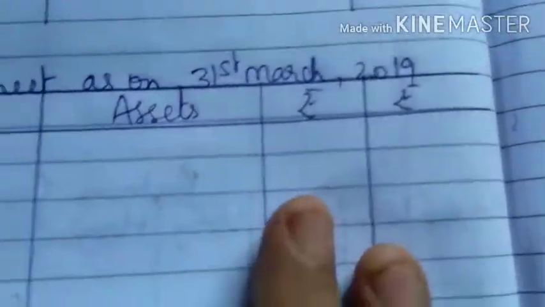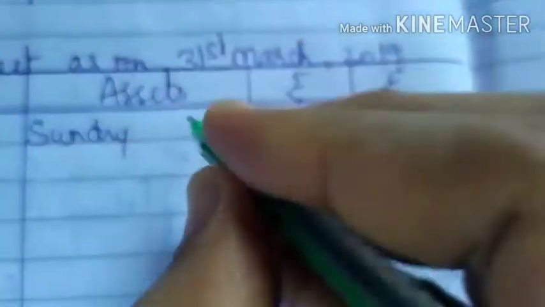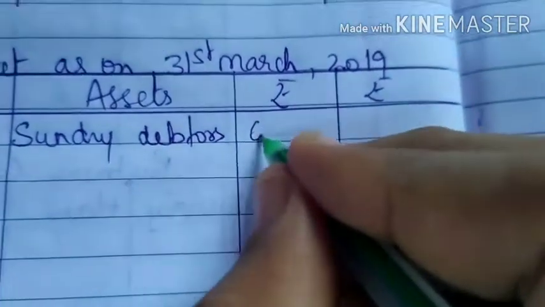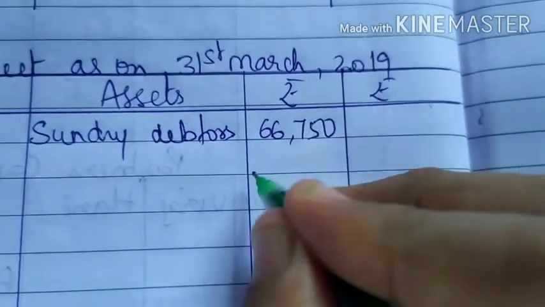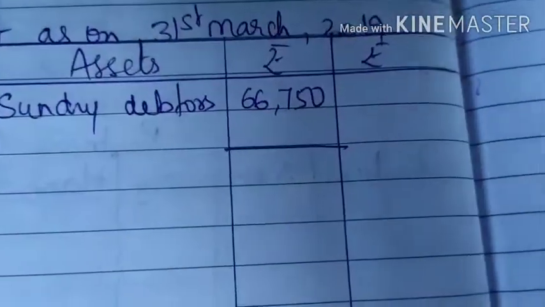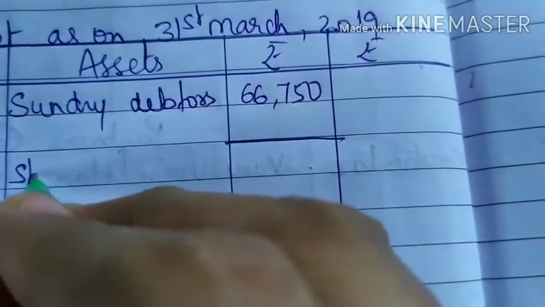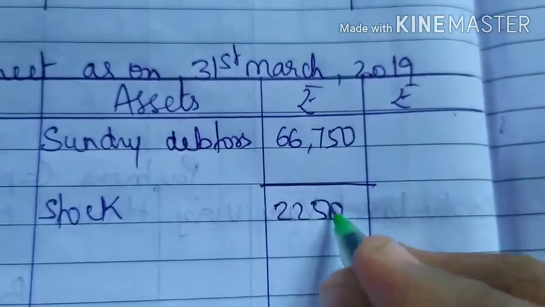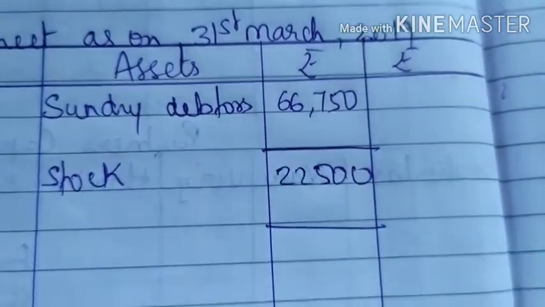Sundry debtors is an asset which is 66,750. Leave one line as it is having an adjustment. Stock which is 22,500. Again leave one line because it is having an adjustment.